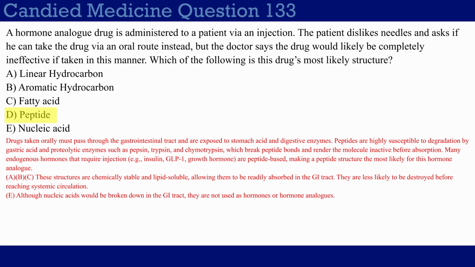And choice E, nucleic acid, is just straight up wrong because I mentioned a hormone analog, and nucleic acids do not make up hormones. So even though they do get broken down in the GI tract, it doesn't even make sense as an answer. So I guess it's kind of a trick answer, and I was being a jerk putting it here. So yeah, sometimes they just like testing you on some very basic biochemistry facts, and you need to be ready for that.